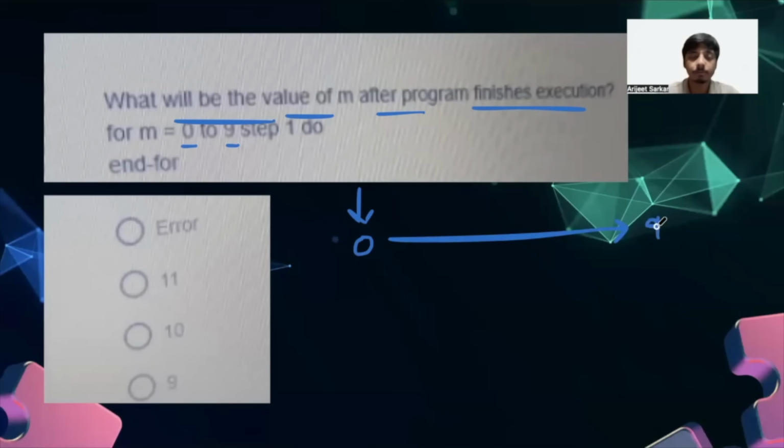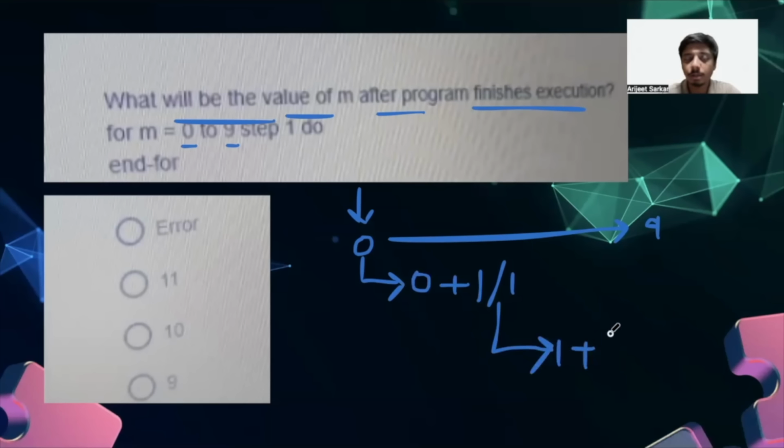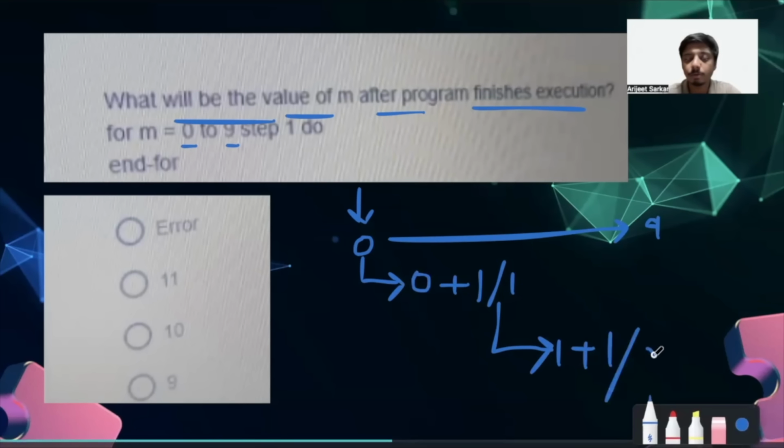So what happens in terms of the for loop: for the first iteration we have the value as 0, right? Then we will have our next iteration. At that point, the for loop will add one to 0, the last value, so it will give us 1. In the next iteration, it will take the value of 1 and add 1 to it, and this will become 2, right? And this will keep on happening till 9, right?